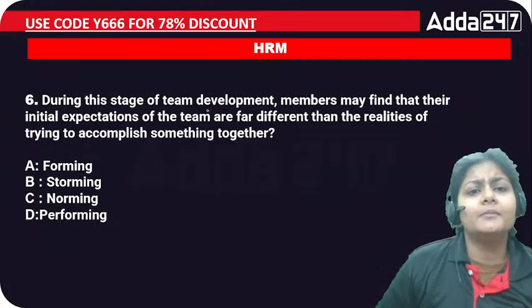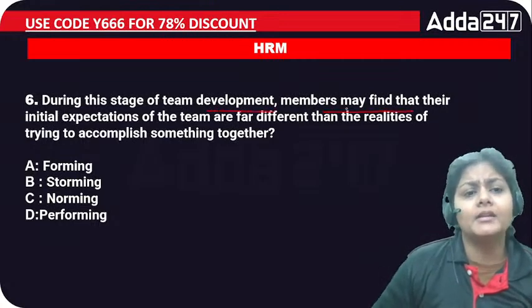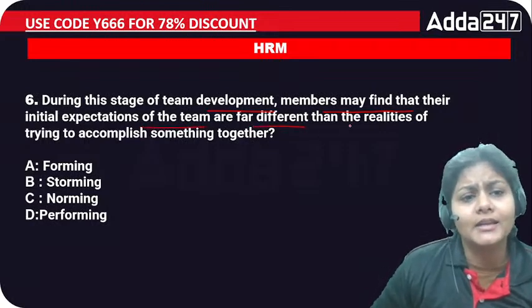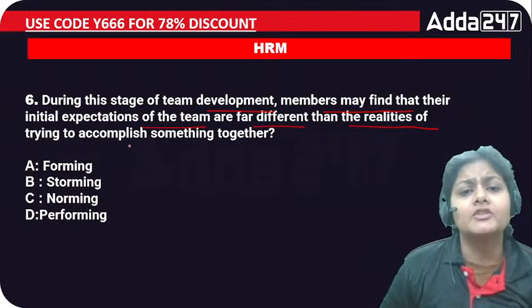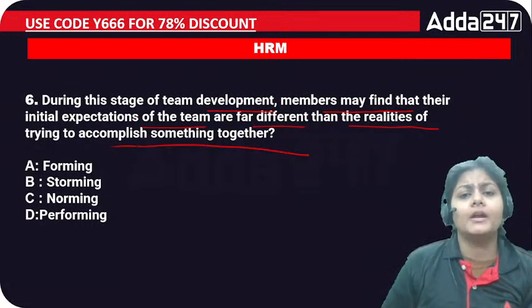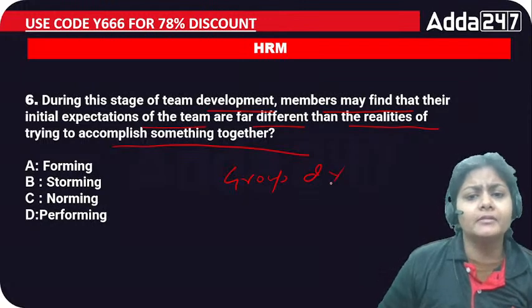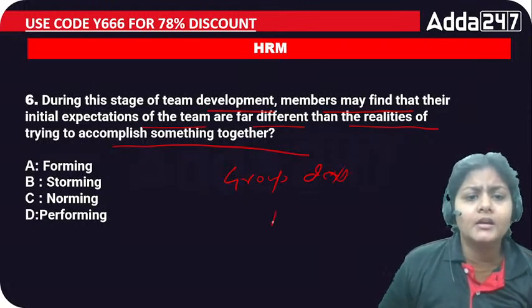During the stage of team development, members may find that their initial expectation of the team are far different than the realities of trying to accomplish something together, right? Team development, that is the group development stage, FSNPA, right?